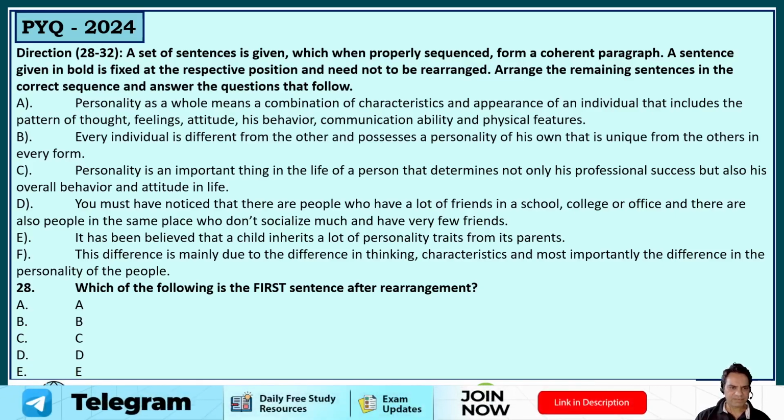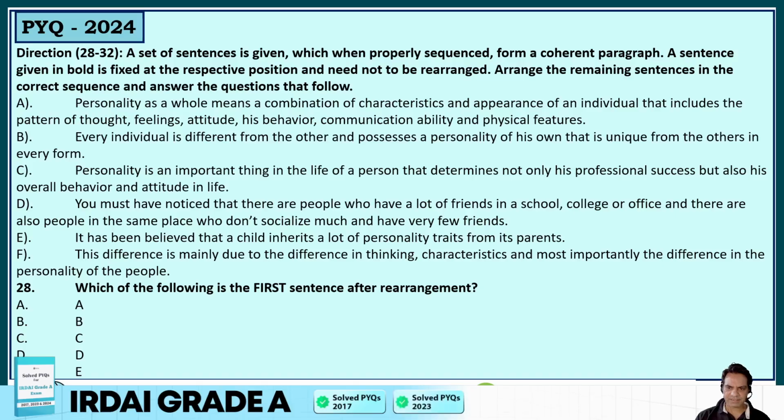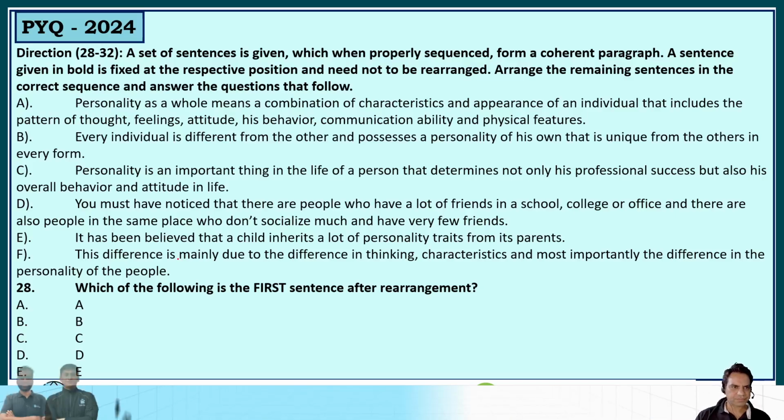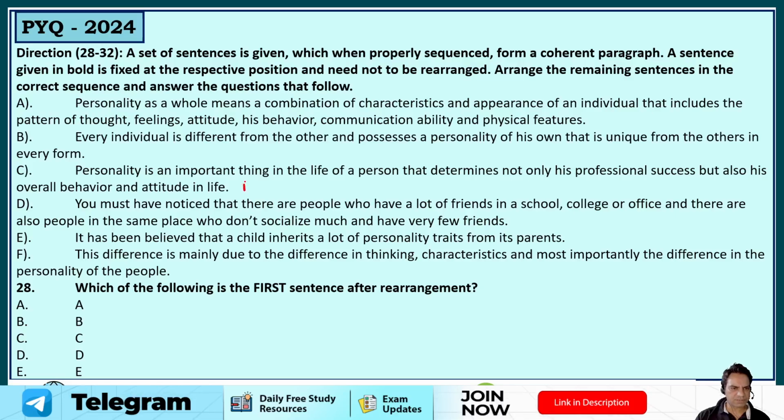It is believed that a child inherits a lot of personality traits from its parents, and this difference is mainly due to the difference in thinking characteristics and, most importantly, the difference in personalities. So B should be followed by F. Now let's start, guys. The first sentence should be option number C.